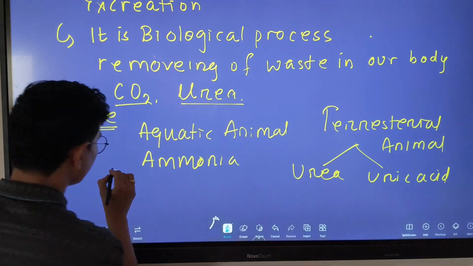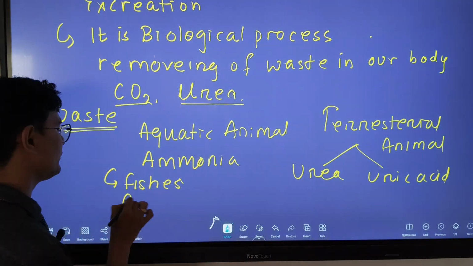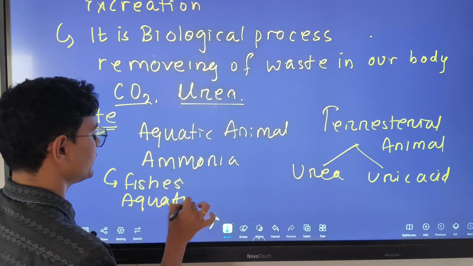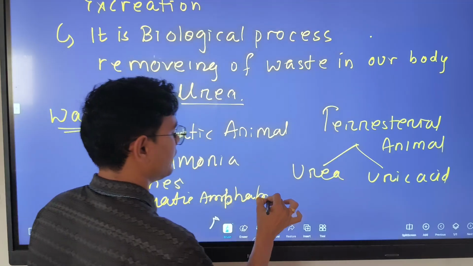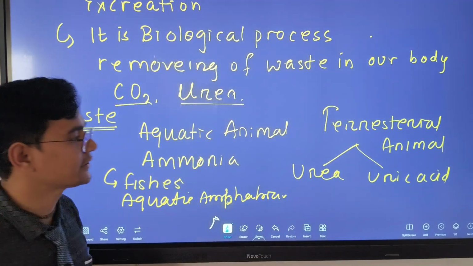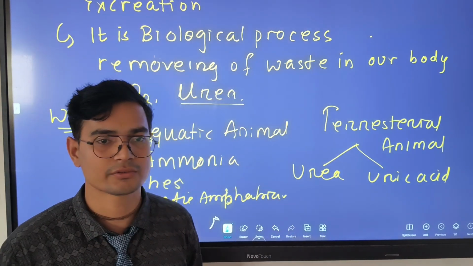Which organisms? Fishes and aquatic amphibians.